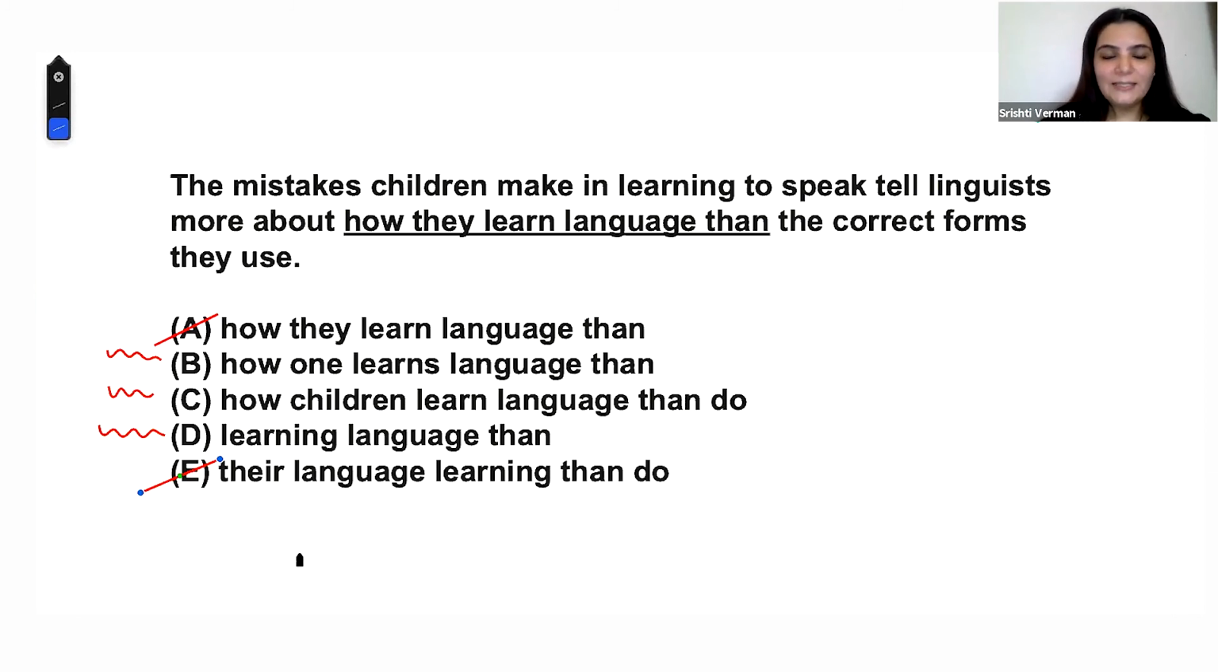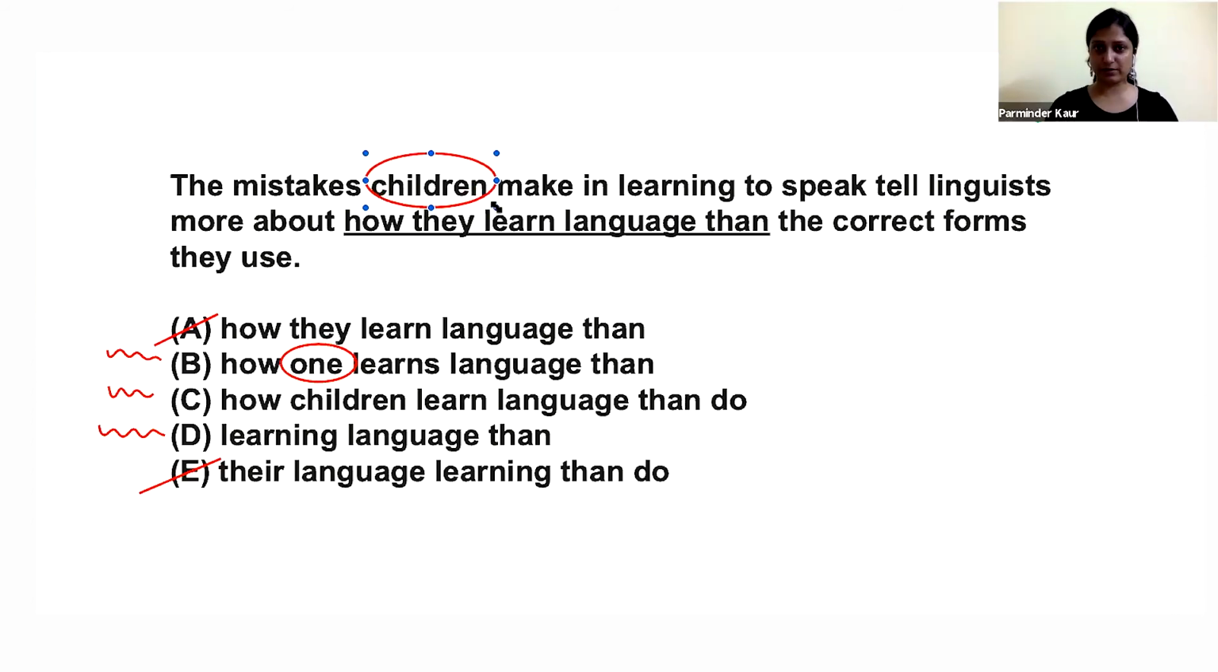So now instead of "they" in answer choice A, what they did in B was basically replace it with another pronoun. "One" is again a pronoun only, na? Somebody, someone, this one, right? And what is it coming for? So guys, look here. The mistakes children make in learning to speak tell linguists. So there is one noun that we have, which is children. The other plural noun that we have is linguists. Right? So now, Parminder, if you can circle linguists as well.